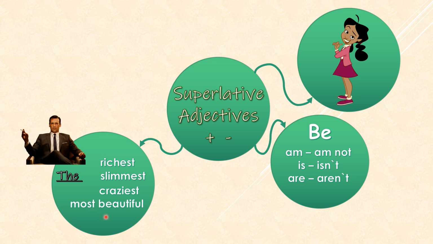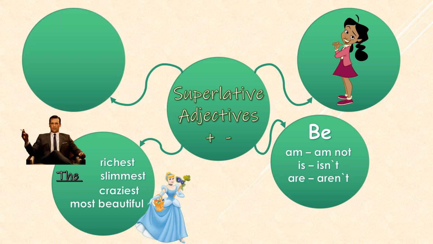Okay, so what happens with the adjectives that have more than one syllable? For example, beautiful, intelligent, creative, and so on. Well, you need to add the word most. The most beautiful, the most intelligent, the most creative. Yeah? Well, what's next? Finally, you need a complement.